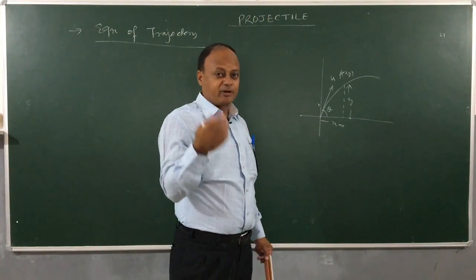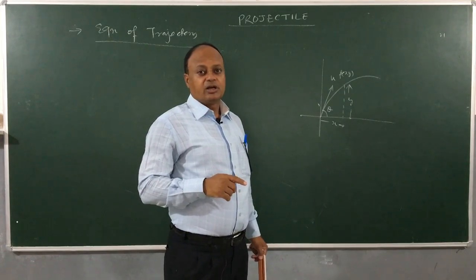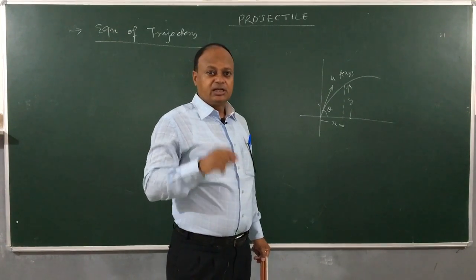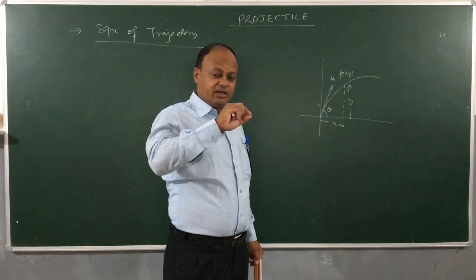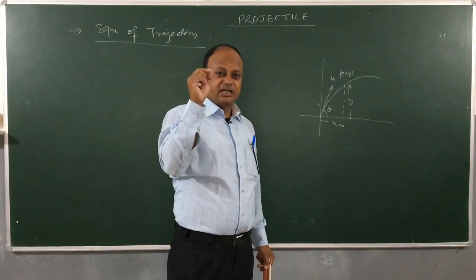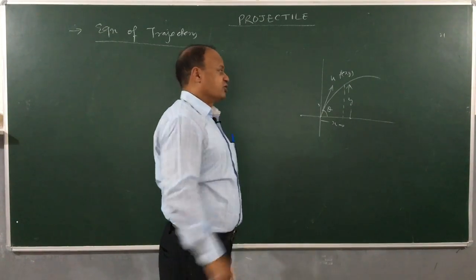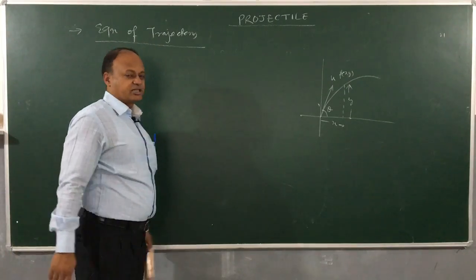So, remember, if you are doing a problem in which a bird or an object will be hit, make sure that the position of the object lies on the path of the projectile, or on the trajectory. So, we are going to discuss equation of trajectory of a projectile.